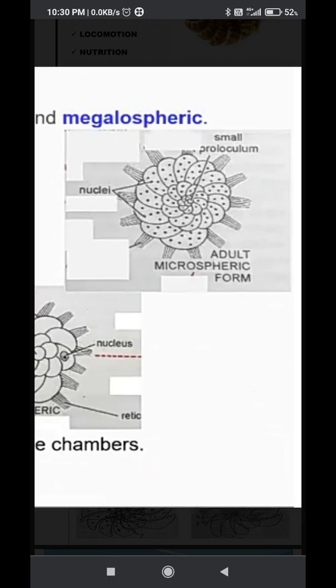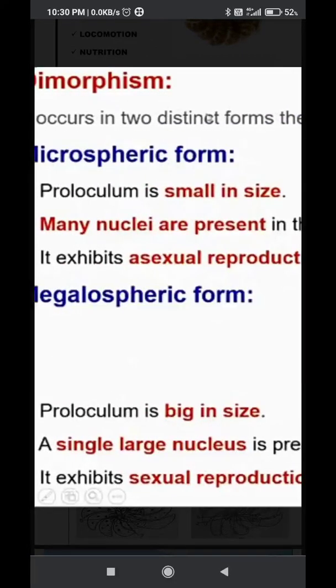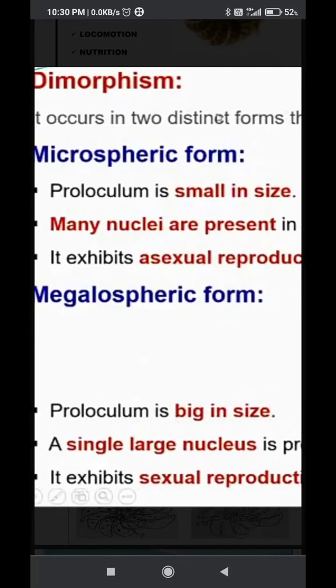This is the microspheric form. It has many nuclei, it is large in number, and it is the asexual form. Next one is the megalospheric form.